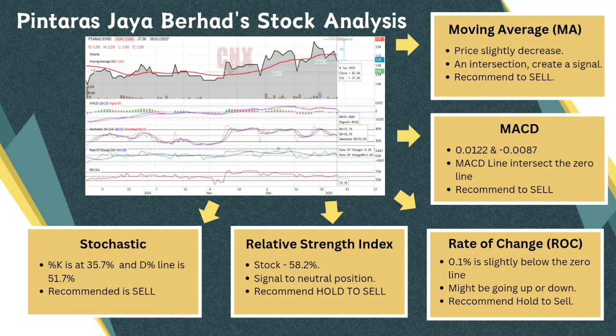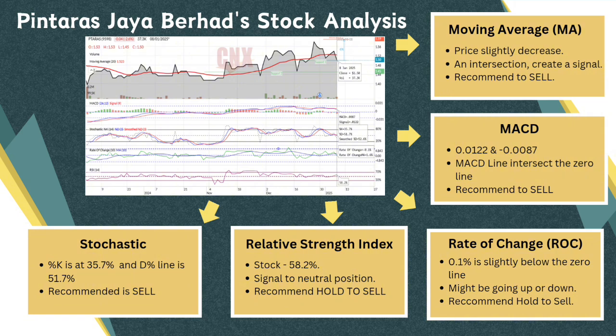The fourth is rate of change, ROC. Based on this indicator, the signal line, which is the green line, is negative 0.1%, slightly below the zero line, and this is potential bearish price momentum because the signal line is intersecting the zero line. The strong negative value implies the investor may be oversold, and the potential might be going up or going down. The recommendation for this indicator is hold to sell, since the signal is weak and unclear and allows the investor to wait before taking further action.